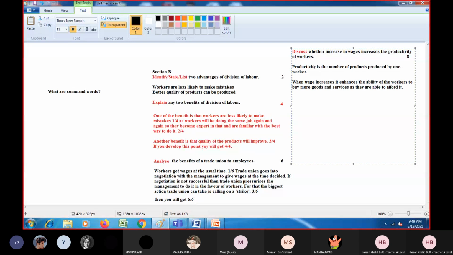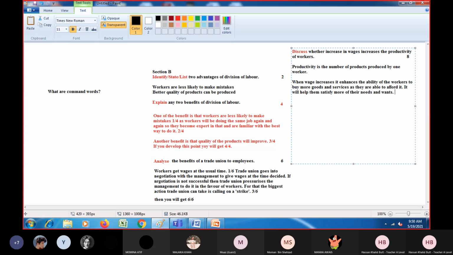Now, when they'll be able to buy more goods and services, because they are able to afford it, now I'm making another connection. It will help them satisfy more of their needs and wants, right? Again, I made a connection.